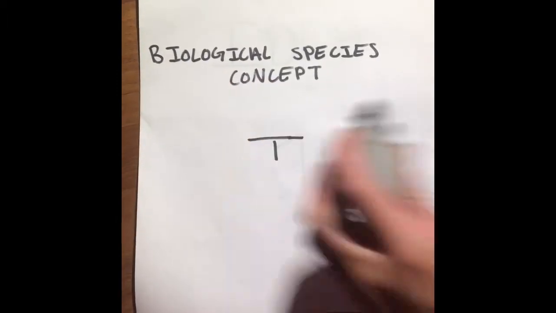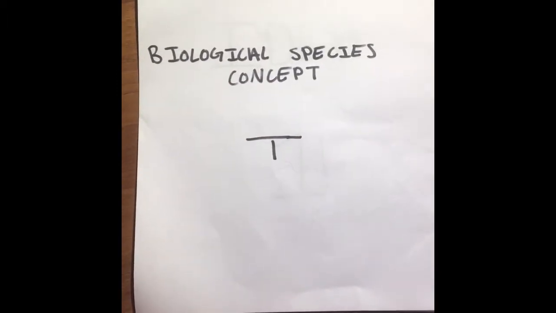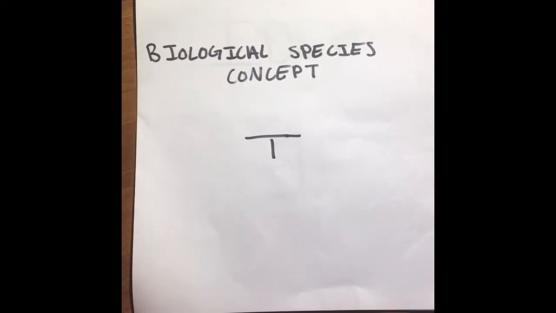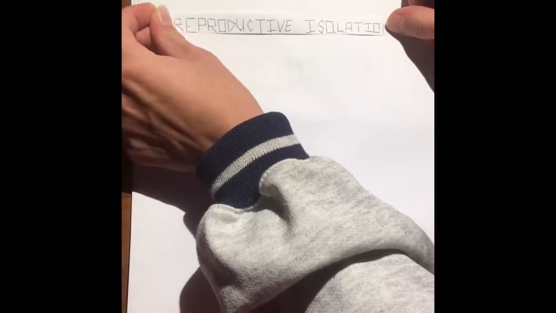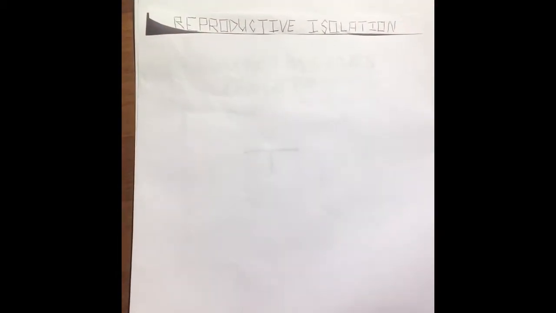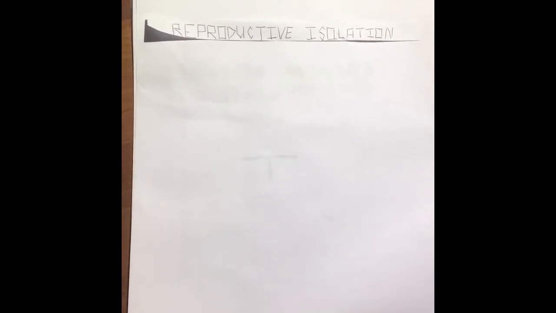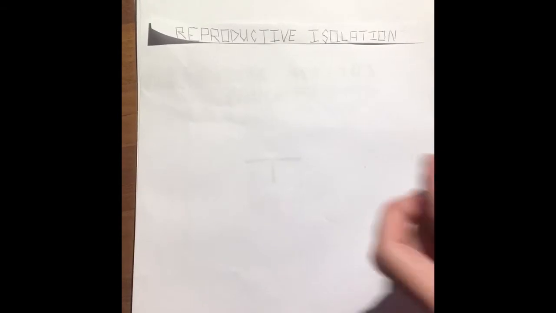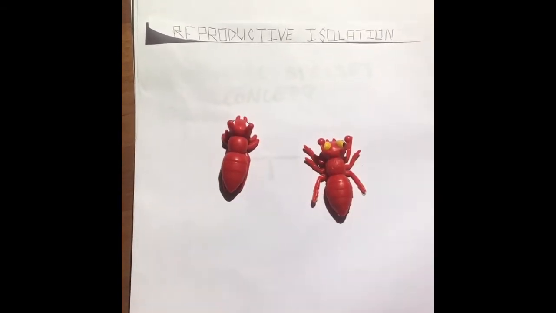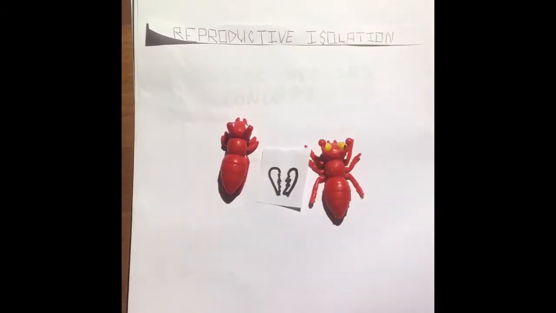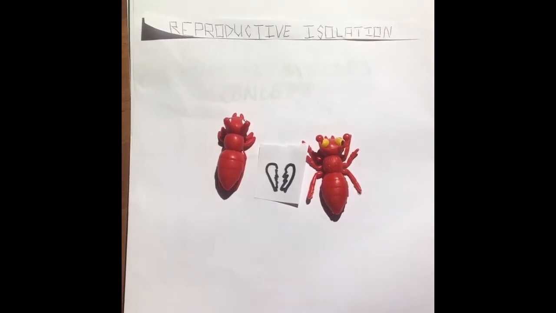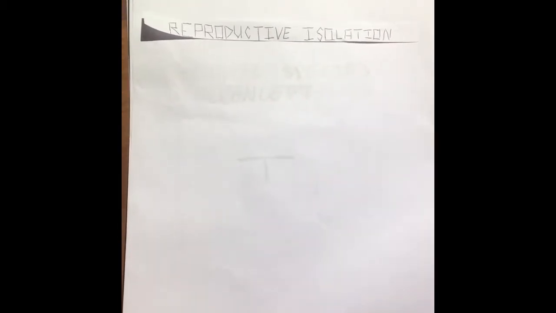So now that we know what a species is, the next question is, how do populations form distinct species? Well, given that we defined species through reproductive ability, reproductive isolation is the best answer. Reproductive isolation only means that there are biological barriers preventing species from interbreeding, and there are two main types of it. Prezygotic barriers prevent mating from occurring at all.